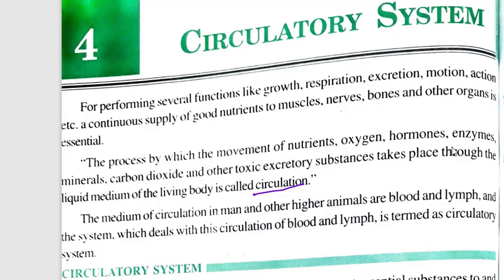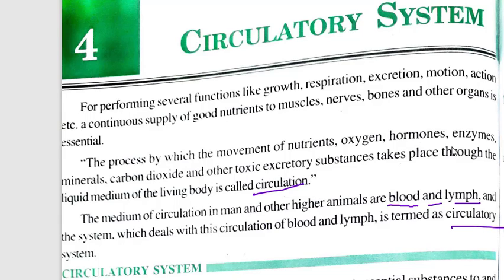The medium of circulation in man and other higher animals are blood and lymph. So there are two things. You generally know about blood, but there is one more liquid which is called lymph, which is present in our body, and it also helps for the movement of various substances. And the system which deals with this circulation of blood and lymph is termed as circulatory system.